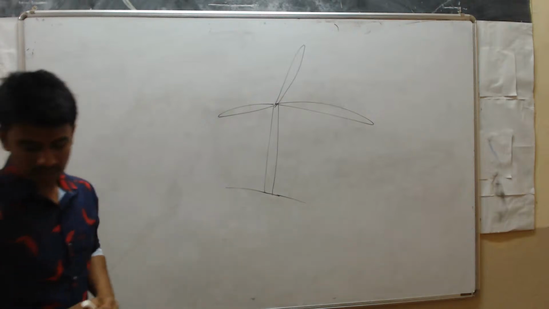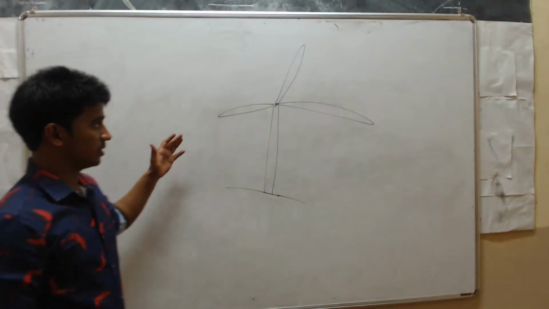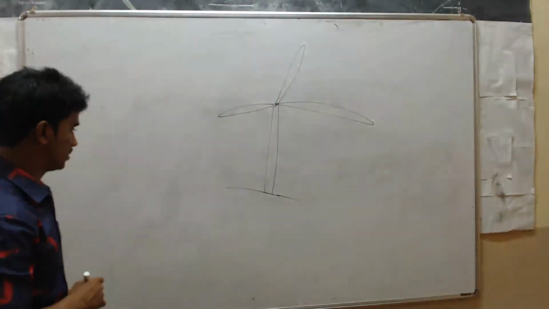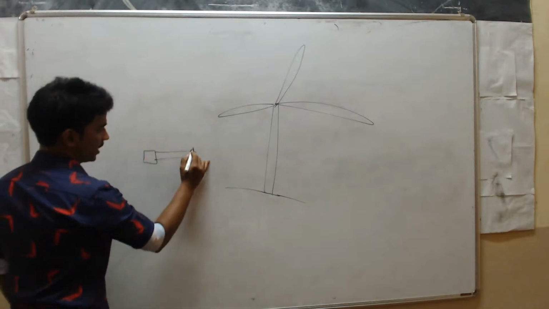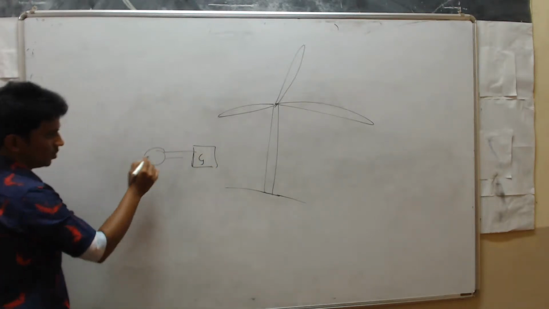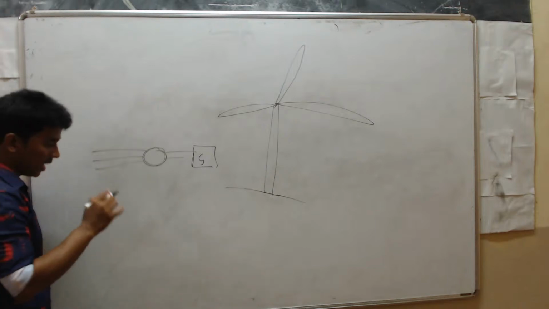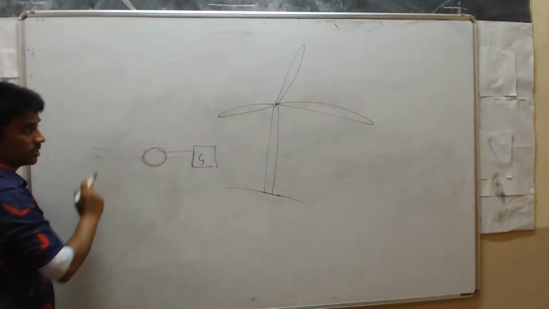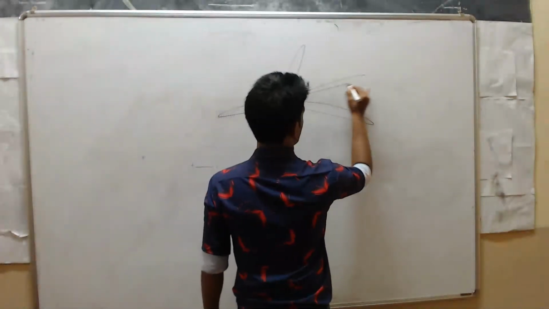These are what we call blades. That air motion rotates the fans. So at that time, see, in the thermal power plant we discussed what. First one turbine. That turbine is connected to a generator. So to rotate this turbine, we will pass steam. In hydro energy, to rotate this turbine, we will pass the water motion. That water motion rotates the turbine. Here also the same, this blade is connected to a generator.